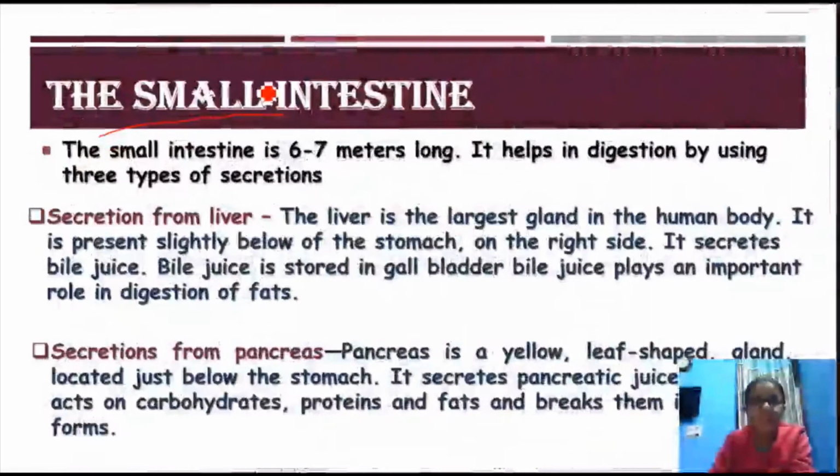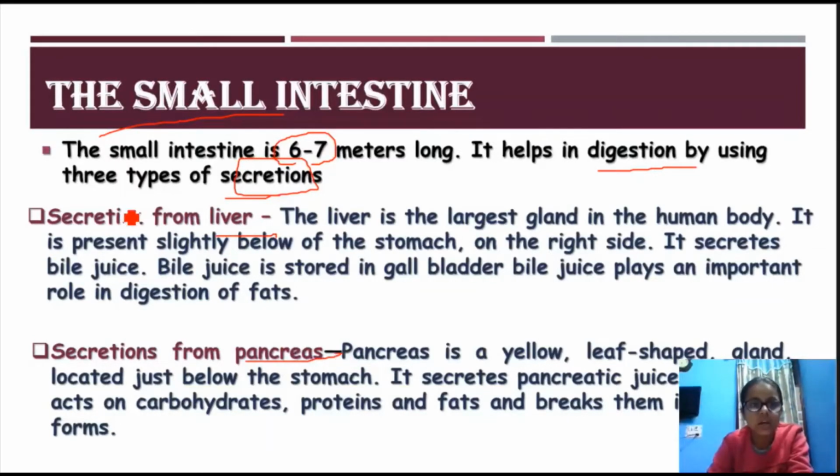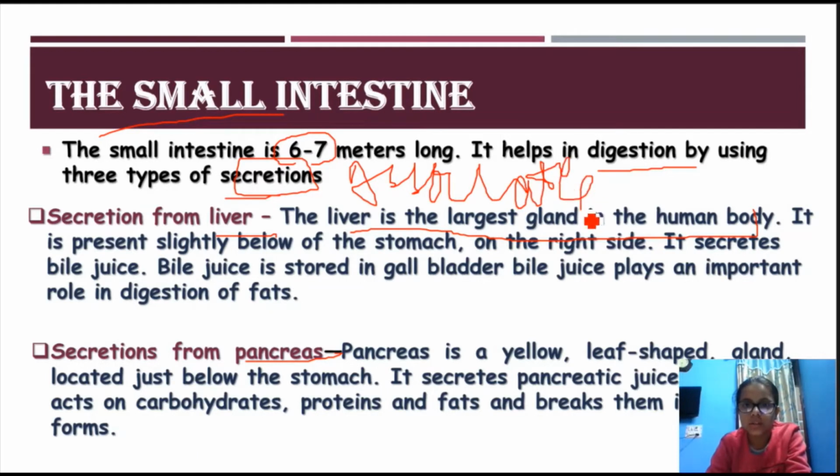Small intestine. The small intestine is 6-7 meters long, and it helps in digestion by using 3 types of secretions, that is from the liver and pancreas. The liver is the largest gland in our body, and the liver and pancreas are the associated glands which we have studied, which together make the digestive system.